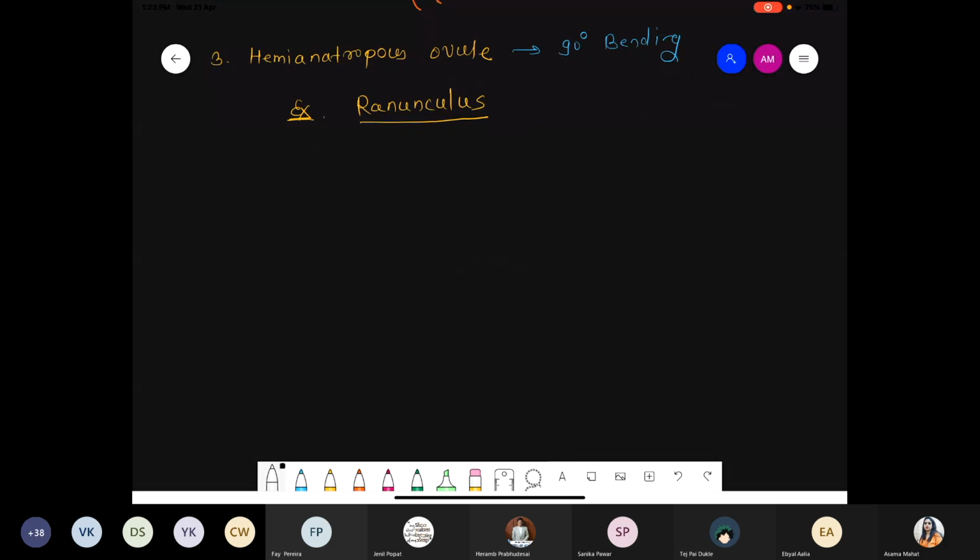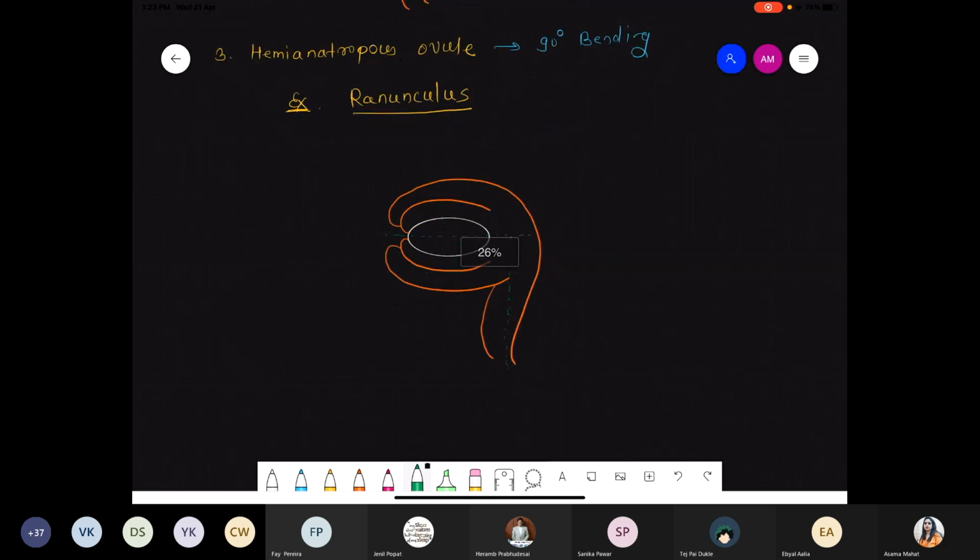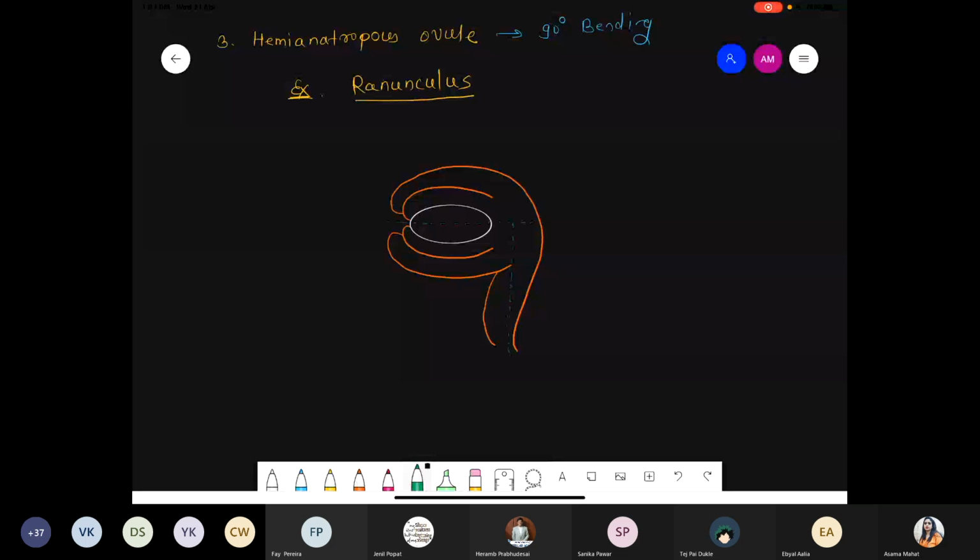Ma'am, please scroll up. Do you understand what happened? The angle formed here is like this, 90-degree angle. Approximately 90-degree angle will be created. So such a type of structure is called hemianatropous, where a 90-degree angle is present.